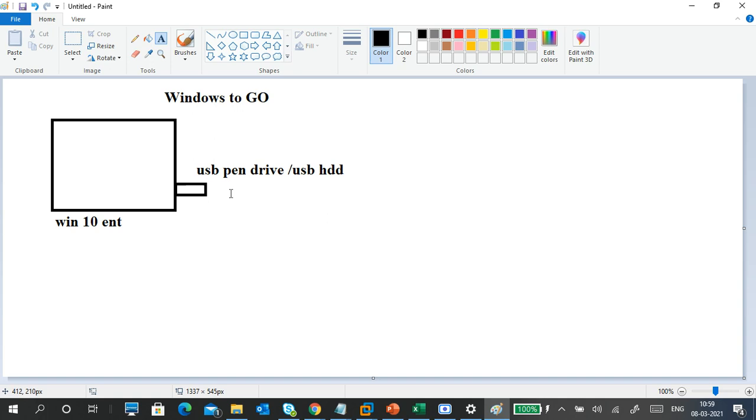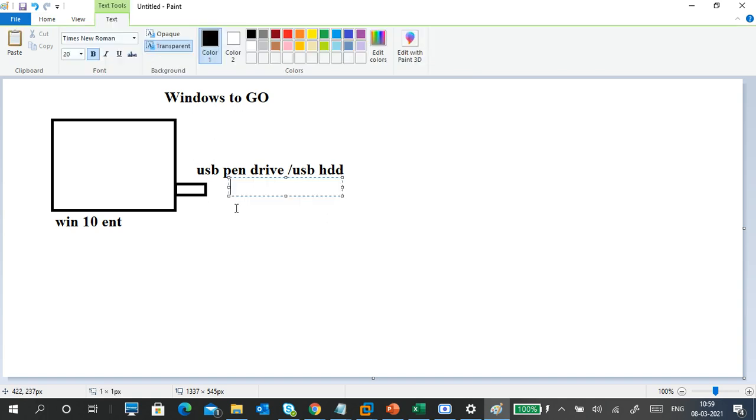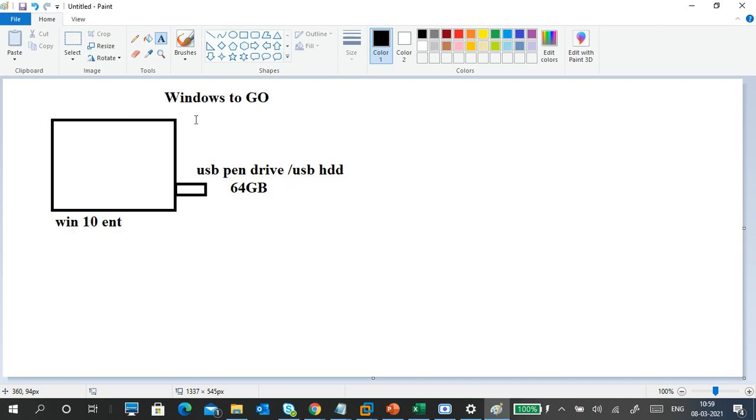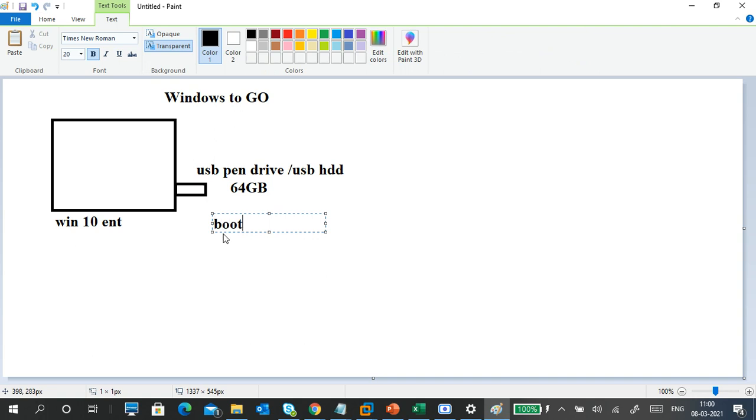So what I did, I connected a pen drive. For example, I took a 64 GB pen drive. Now I go to this option and put the 64 GB pen drive. So what will Windows To Go do? First, it will format your pen drive and make it a bootable pen drive.